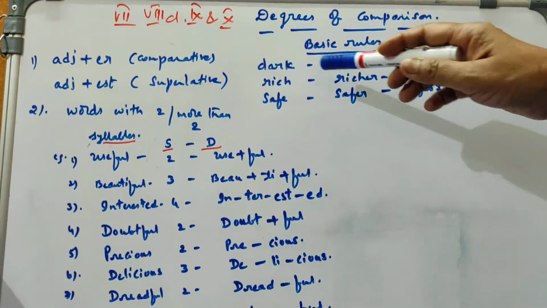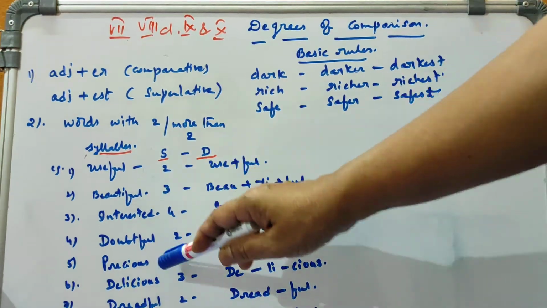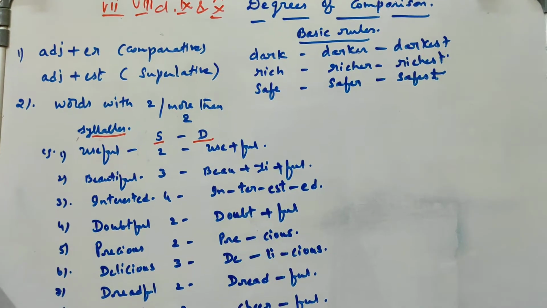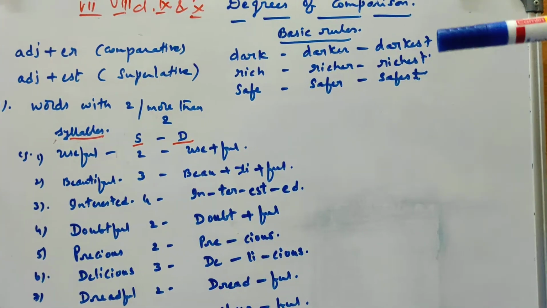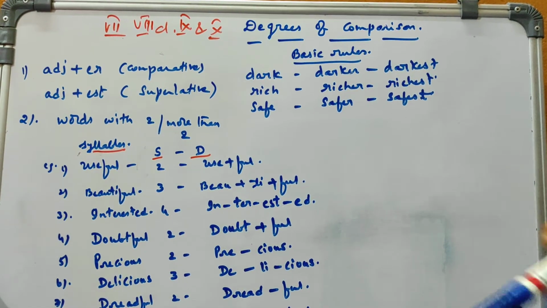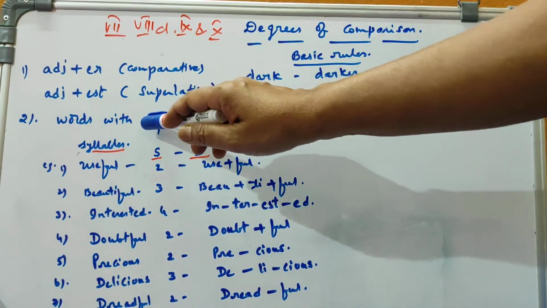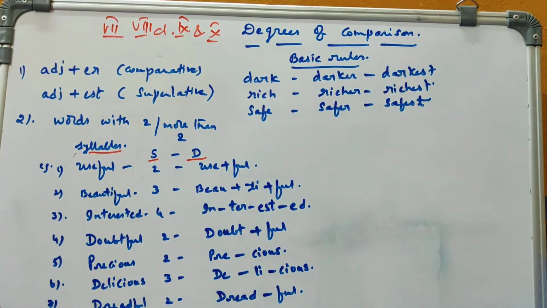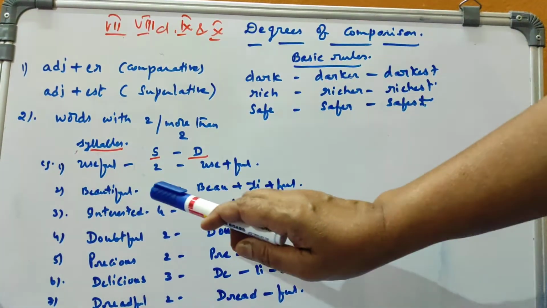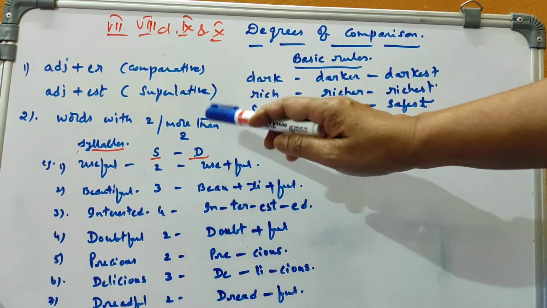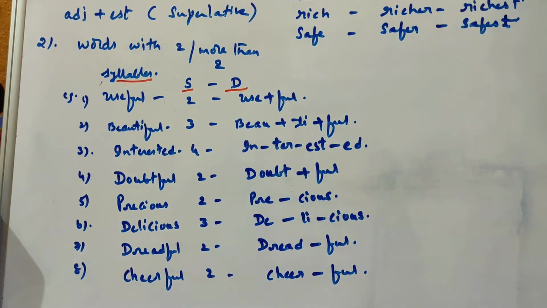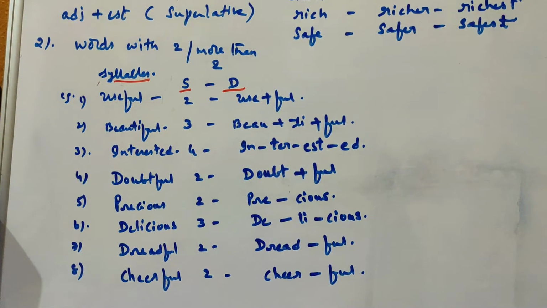Now some more. Not short words, now we take long words. Okay, so long words are nothing but words with 2 or more than 2 syllables. Syllable means the letter on which we put stress, that is phonetics. Okay, where we stress while pronouncing the word. For easy understanding, I am telling that where we stress on the letter, that is a syllable. If 2 or more than 2 syllables are there in a word, then we cannot follow this rule, that is er or est. Then one more rule is there, that let us see now.